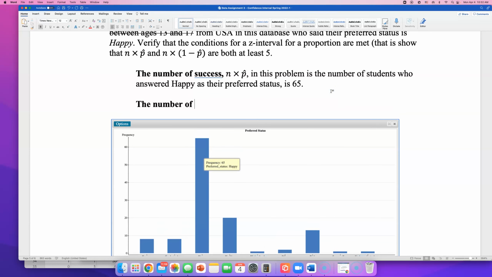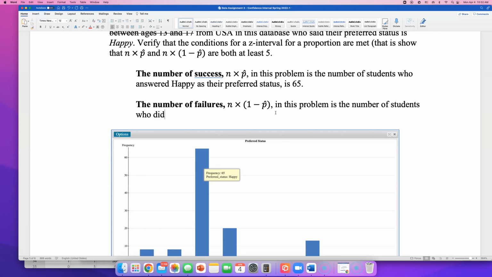The number of failures, which is n times 1 minus p hat in this problem, is the number of students who did not answer happy as their preferred status. And what's that number going to be?